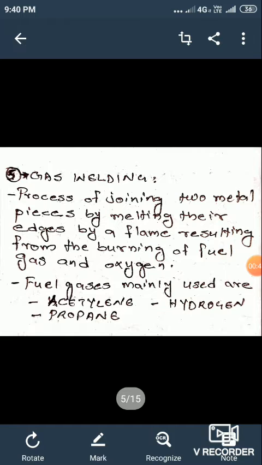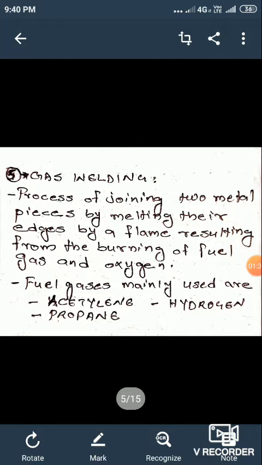Okay, so gas welding is the process of joining two metal pieces by melting their edges by a flame, and this flame is produced by two gases, namely a fuel gas and oxygen. They combine together and burn and produce a flame, and this flame is used for heating the workpiece. This flame is produced at the tip of a welding torch, and a filler metal is used in this process and is added separately for filling the weld cavity.